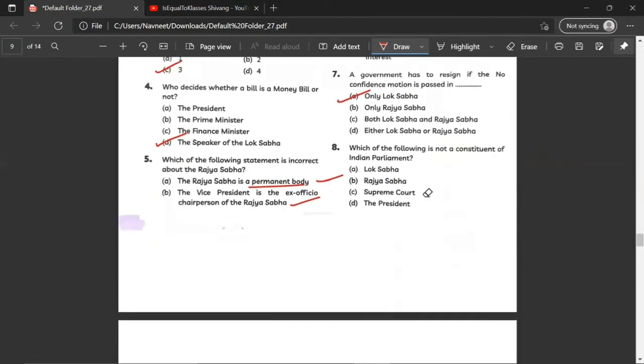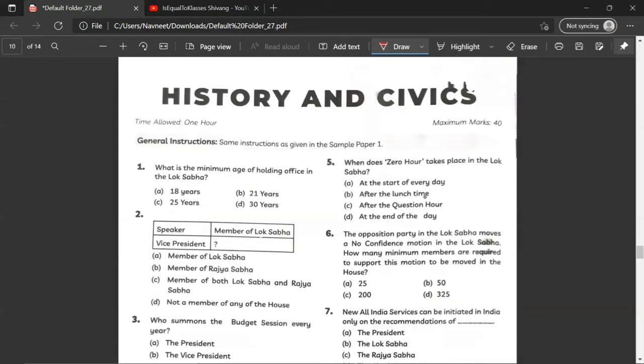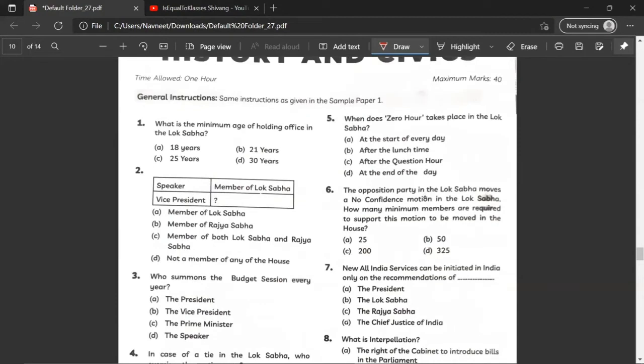And then moving on to the next question, which of the following is not a constituent of the Indian Parliament? Lok Sabha is, Rajya Sabha is, Supreme Court is not a constituent of Indian Parliament. So the correct answer would be C. What is the minimum age of holding office in the Lok Sabha? 25 years. C. Speaker is a member of Lok Sabha. Vice President is not a member of any house.